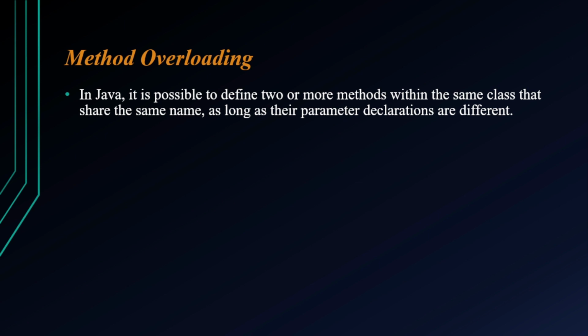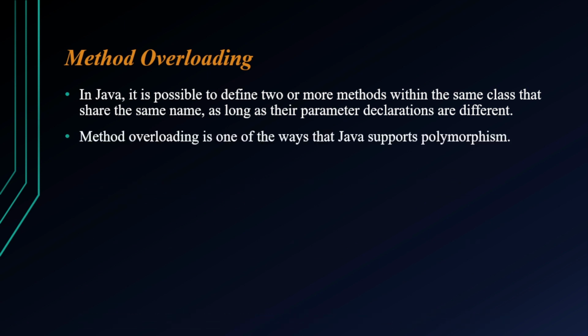Java में दो या दो से ज़्यादा मेथड का यूज़ किया जा सकता है। दोनों मेथड के नेम सेम हो सकते हैं जब तक उसके पैरामीटर डिक्लेरेशन डिफरेंट हैं। Method overloading is one of the ways that Java supports polymorphism. Method overloading Java support करता है. It is a part of the polymorphism.